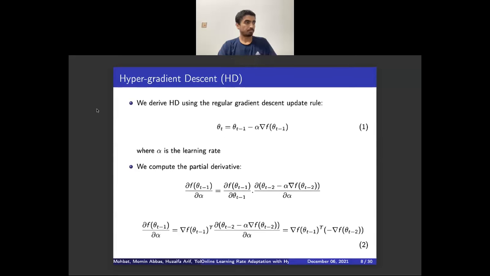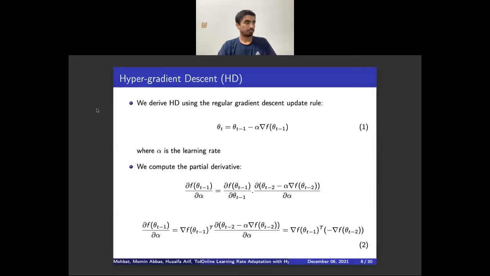So we're going to add on to this gradient descent formula a little. So we have an update rule for the parameters using gradient descent. But in addition to this, we also want to have an update rule for the learning rate alpha itself. And the way we're going to incorporate that is by looking at the partial derivative of the objective function f at t minus 1 with respect to the learning rate alpha. So if you look at the equation in the middle of this slide on the left, that's that over there. Now we're going to take that and expand it into the thing on the right.